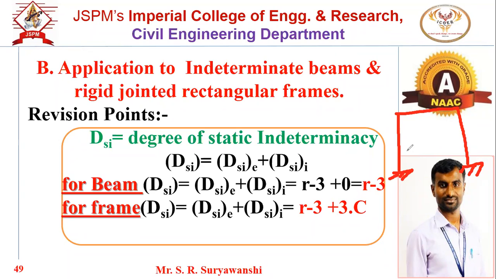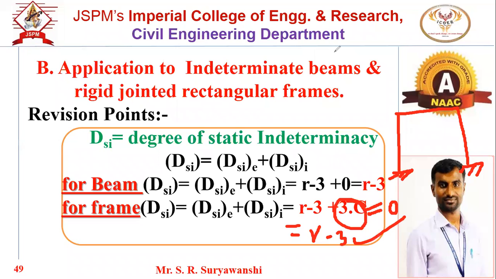So the number of closed loops C will always be 0 in this unit, so this term will be 0. And for the frame, we refer to R minus 3 as the DSI formula in the flexibility method.